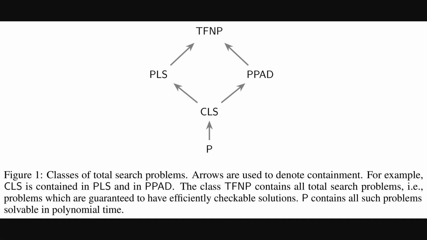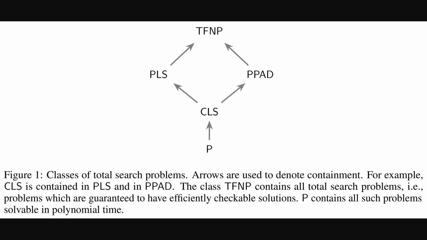Okay, so to understand the impact of this CLS hardness, Figure 1 provides a useful map of related complexity classes. At the bottom, there's P. These are problems solvable efficiently in polynomial time. The class CLS, which this research shows the specific two-team polymatrix game problem is hard for, contains P. Then, CLS itself sits within both PLS, or polynomial local search, and PPAD, which is polynomial parity arguments on directed graphs.